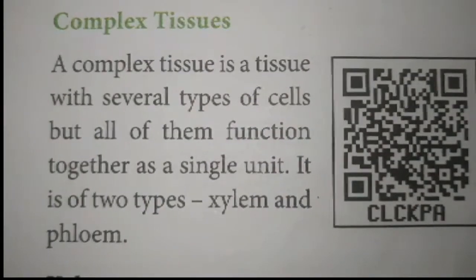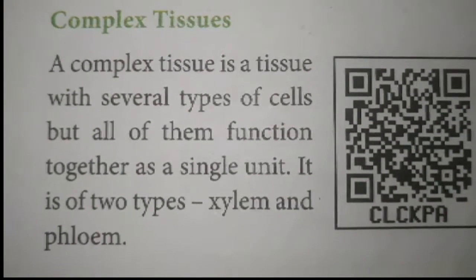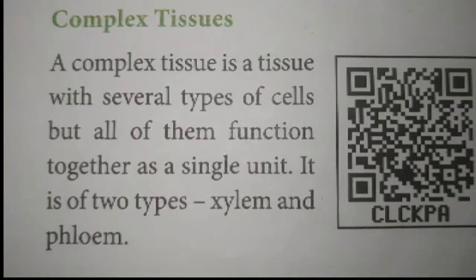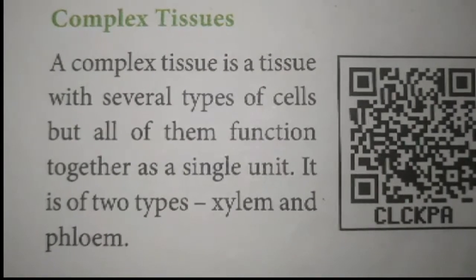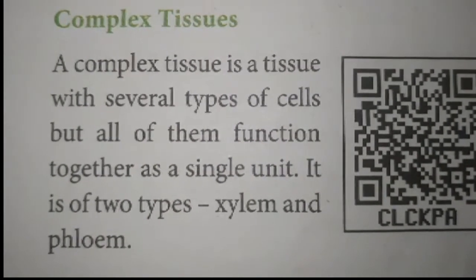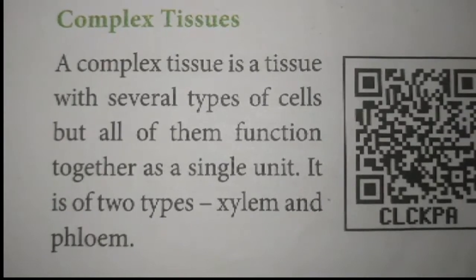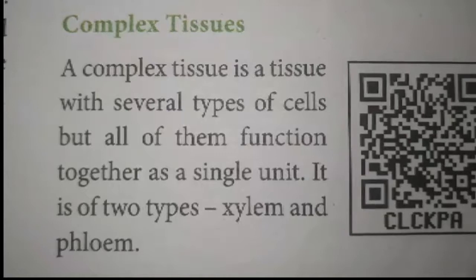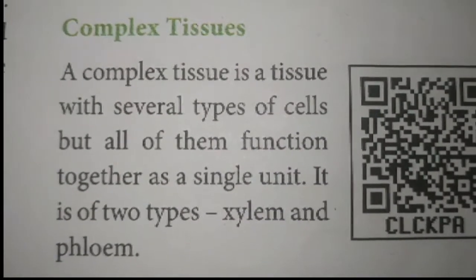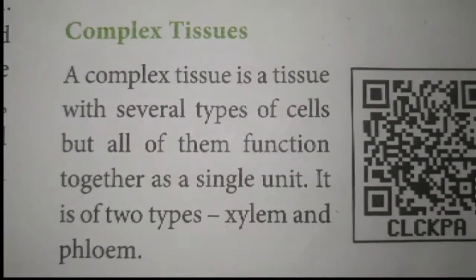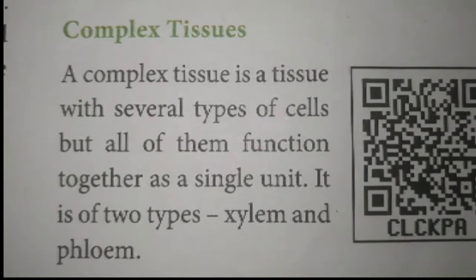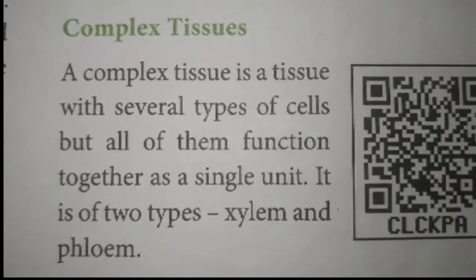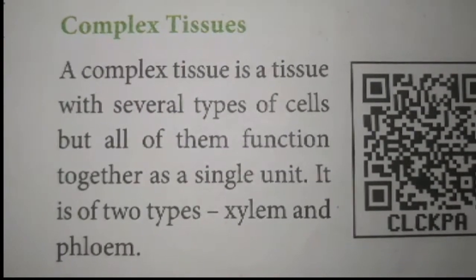Complex tissue. A complex tissue consists of several kinds of cells, but all of them function together as a single unit. So several types of cells doing a similar function is called a complex tissue. There are two types of complex tissues: one is xylem, another one is phloem.